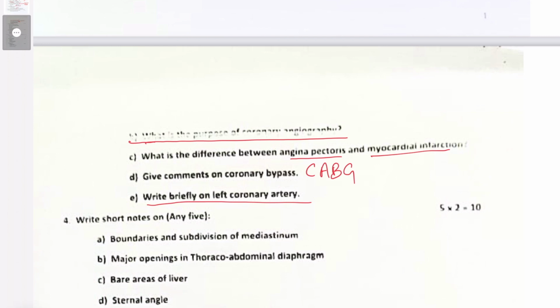After giving out its anterior interventricular branch, it winds around into the left side of the AV sulcus, continuing as the circumflex coronary artery, and then terminally anastomosing. It also gives an oblique branch, marginal branches, and other branches, and ultimately reaches to anastomose with the right coronary at the crux of the heart. Sometimes it might also give the posterior interventricular branch.